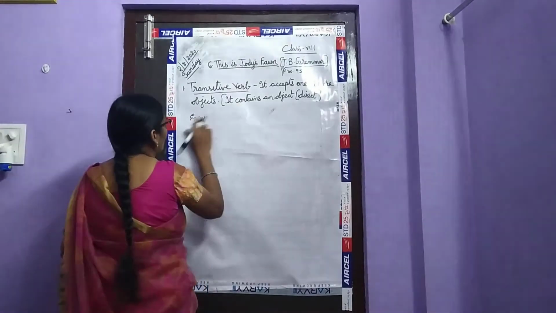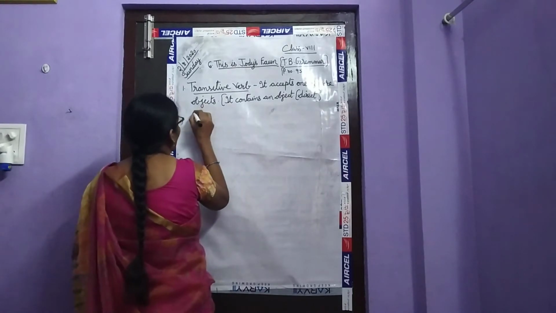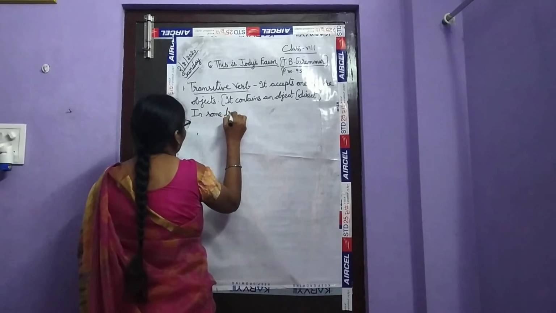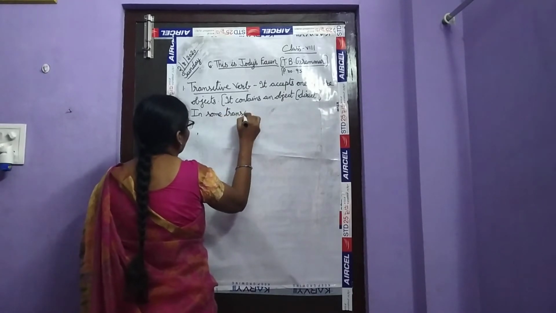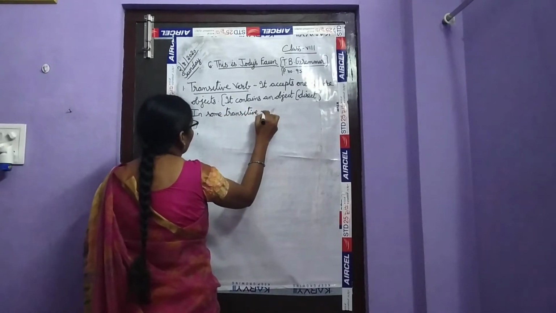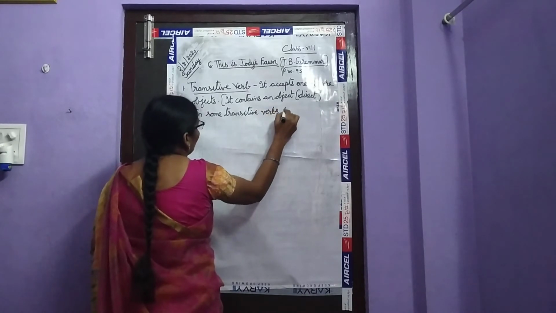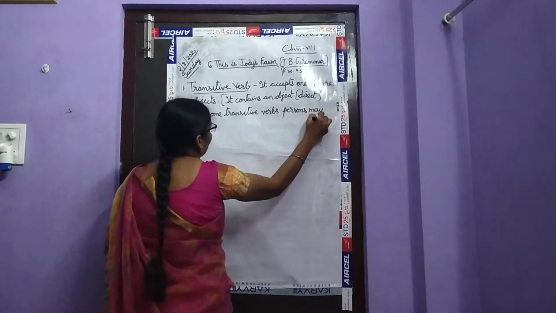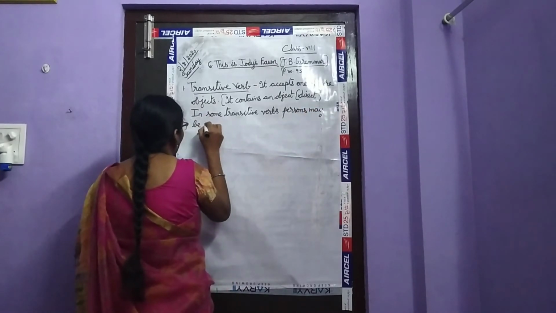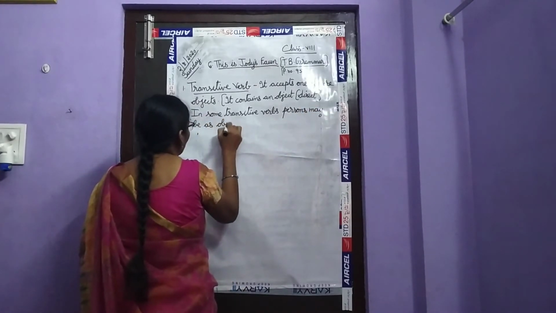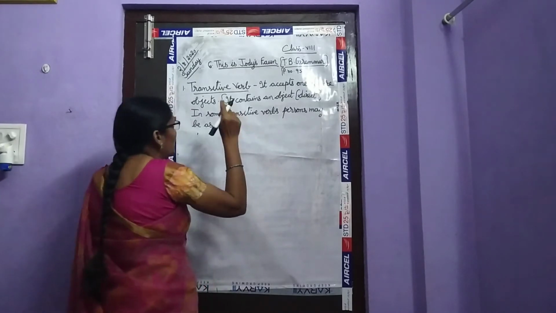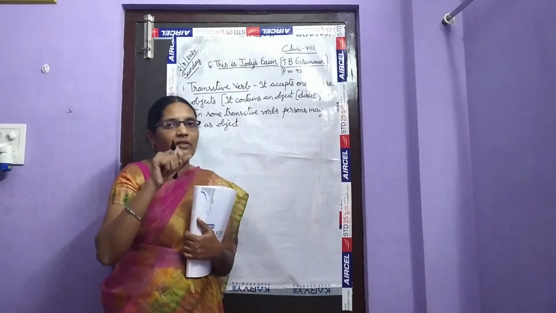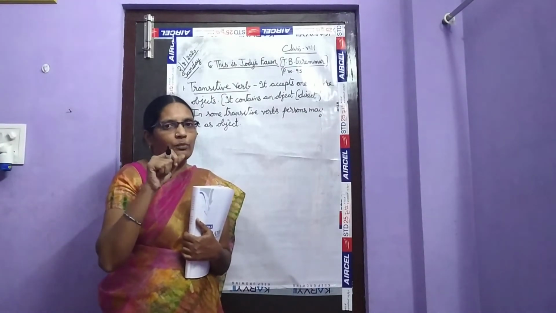Okay, children. So in some transitive verbs, persons may be objects. In the case of a transitive verb, how can we find out whether it is a transitive verb or not?